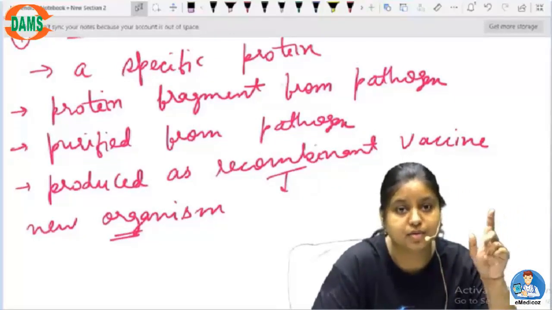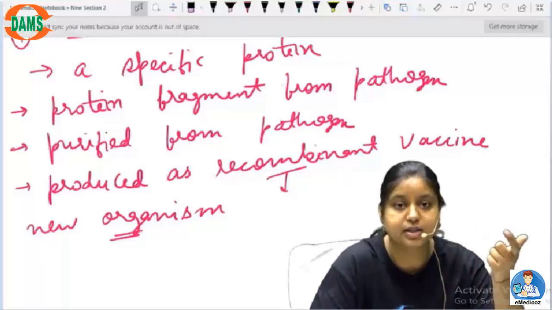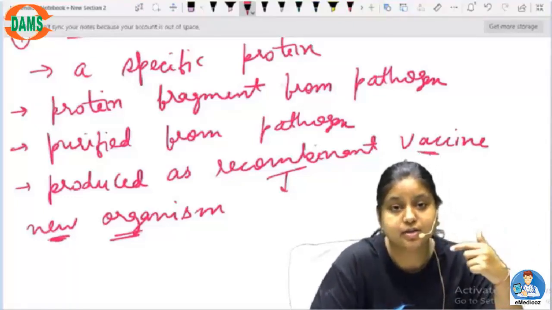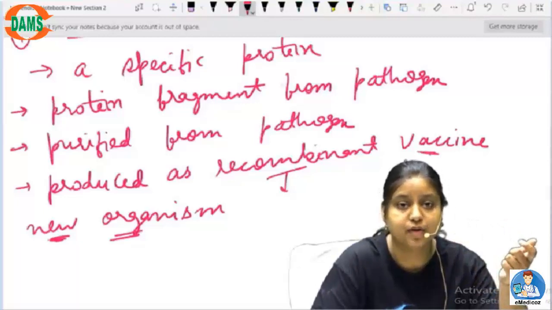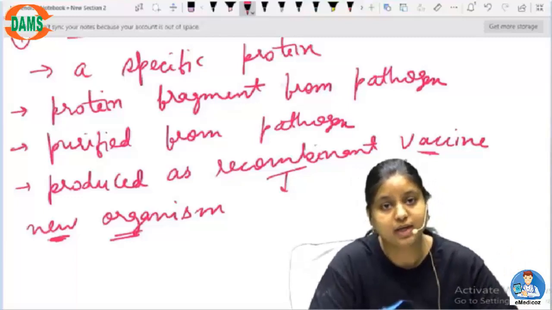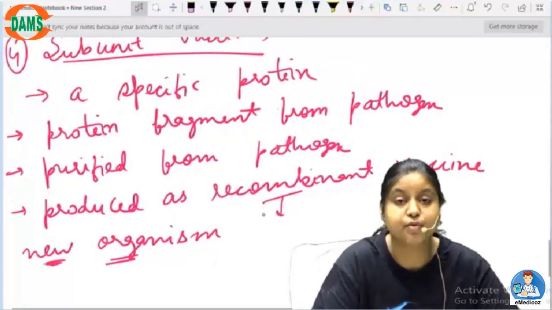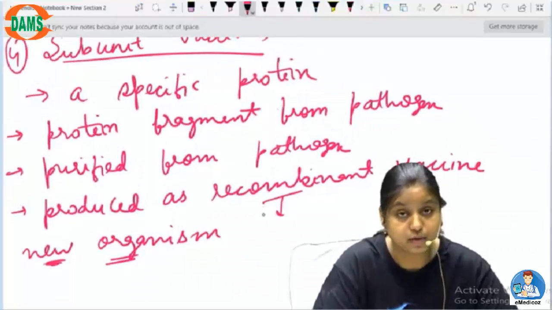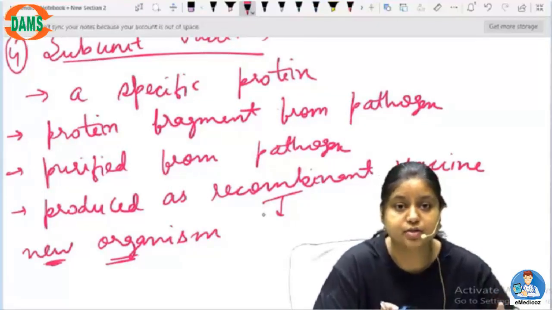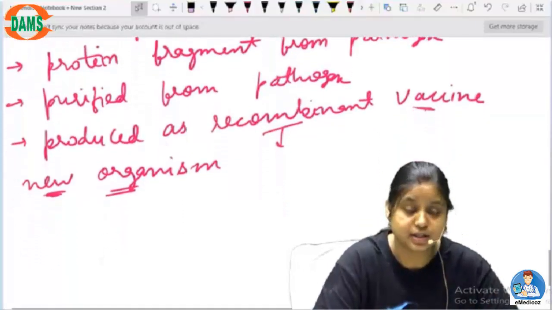During that chapter I had told you how a recombinant vaccine or enzyme can be produced. Here, in a new organism, we can make a vaccine, and this vaccine can be used in the host organism. Now you have to understand that this is called a subunit vaccine, right? Why is it called subunit? Because the entire organism is not used, but only the protein part, or a fragment of the protein, is used as a vaccine.